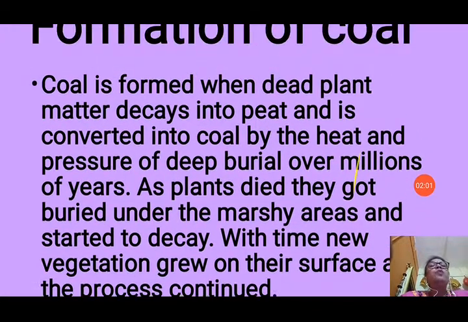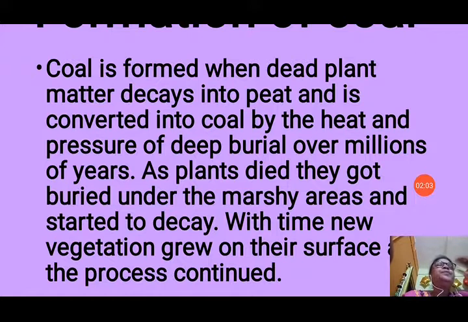So, how is coal formed? Coal is formed from dead and decayed plant vegetation buried under the earth, and due to heat and pressure, millions of years later they change into coal.